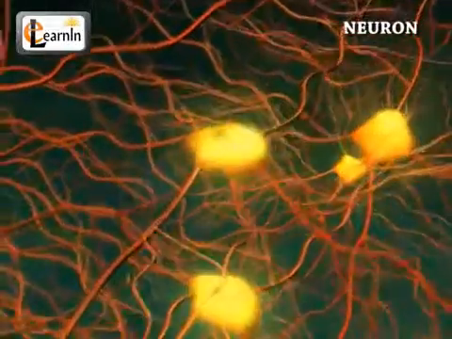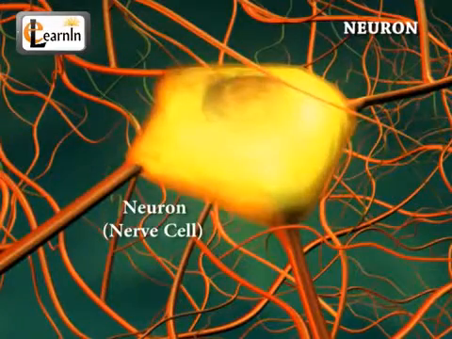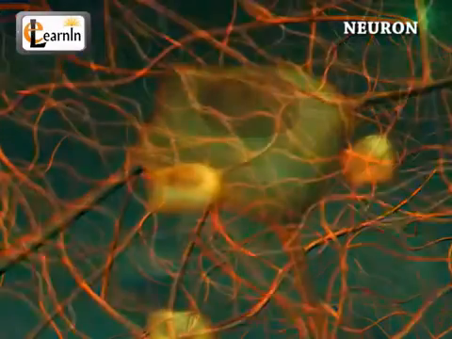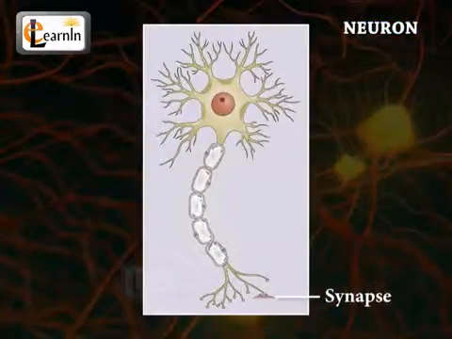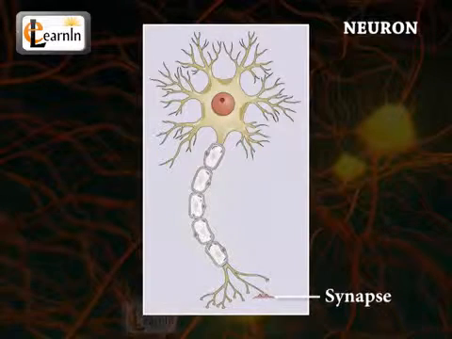At the cellular level, the nervous system consists of a special type of cell called the neuron, also known as the nerve cell. The neurons connect to each other using a synapse, which is a structure that acts like a pathway connection that transmits signals to other cells to form the nervous system.